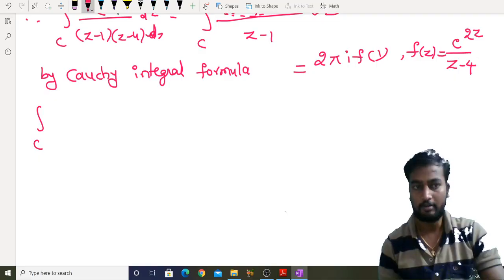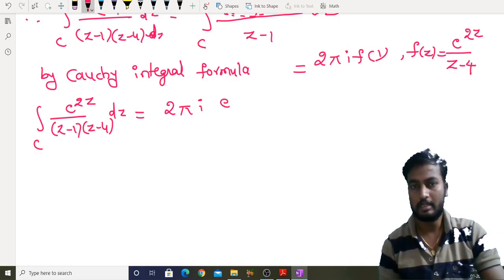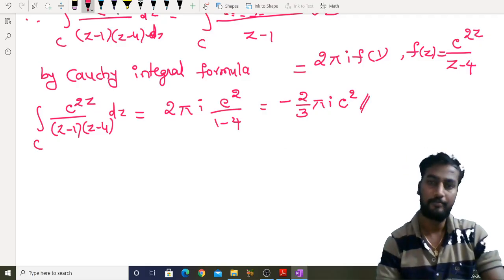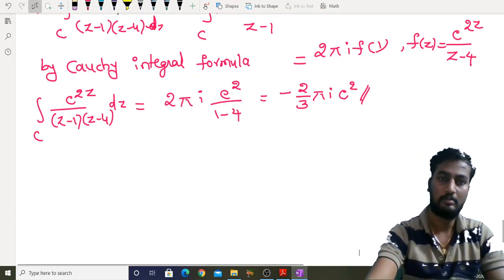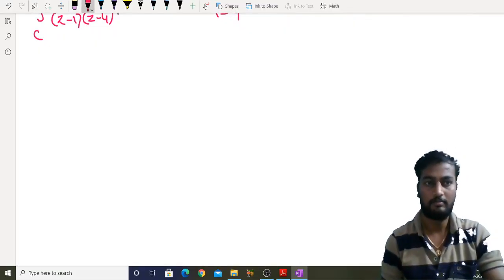Therefore integral over C of e power 2z by z minus 1 z minus 4 dz is equal to 2 pi i f of 1, e power 2 by 1 minus 4, which is nothing but minus 2 by 3 pi i e square. That is your answer, right? And then go for the next problem.